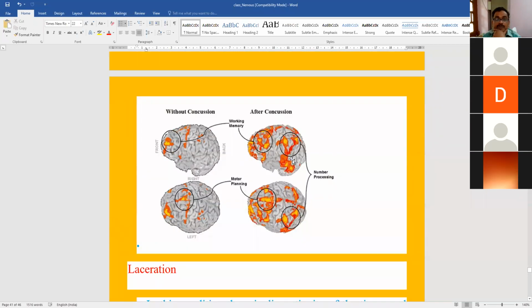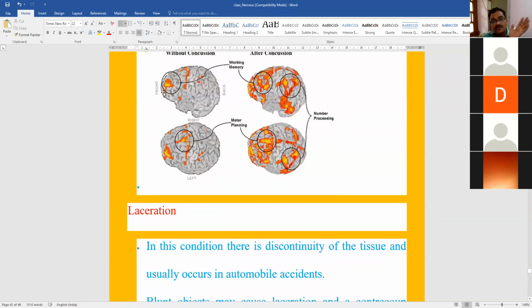So if you have idea, in brain there is countercoup injury. Countercoup injury means if there is injury in the front side, if there is some blow on the front side of the skull, there will be damage in the front side along with the back side. First of all, there will be damage in the front part of the brain, and due to presence of CSF around the brain, the brain moves backward and it gets struck on its backside also.